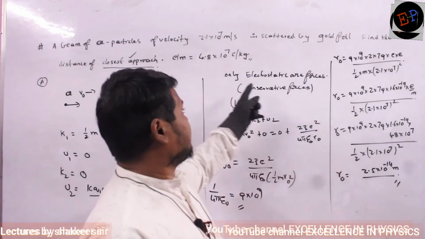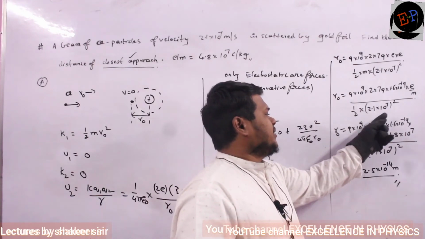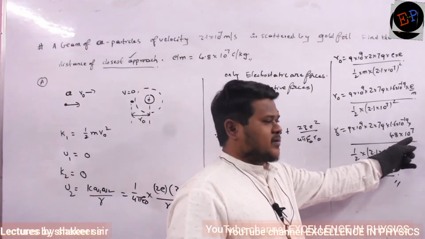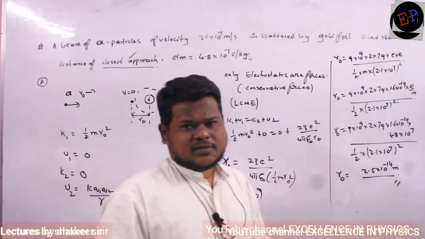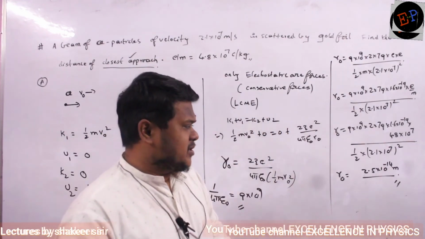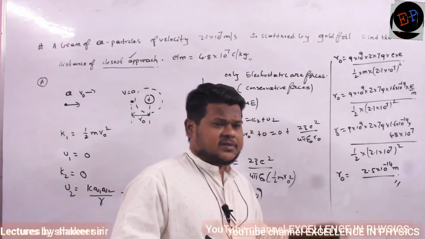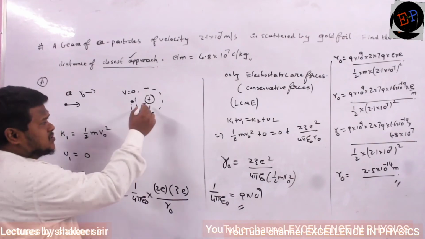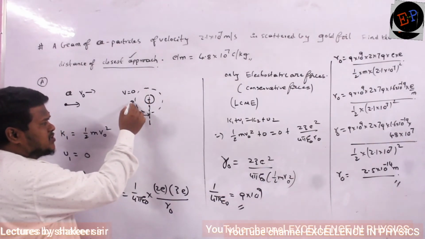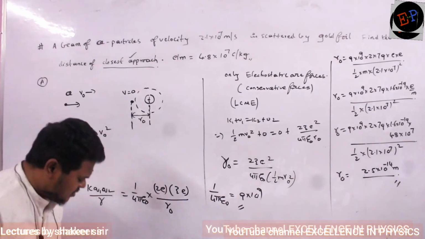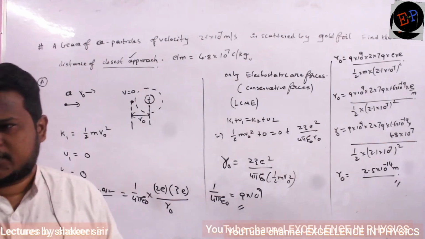Velocity is already given, 2.1 into 10 power 7, and E by M ratio 4.8 into 10 power 7. If I do all this calculation, this is the distance of closest approach. It means the distance between the center of the nucleus and the alpha particle will be this much. Which distance? This distance, between the center of the gold nucleus and the final position of the alpha particle. That is called the distance of closest approach.